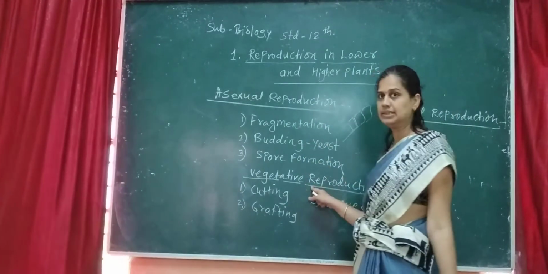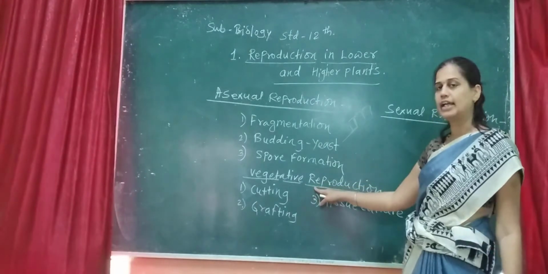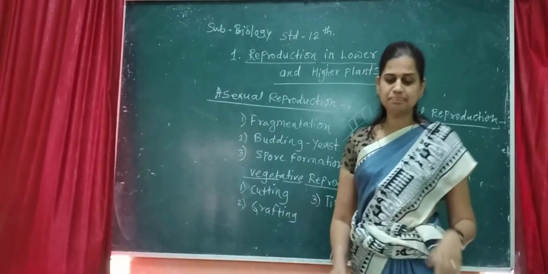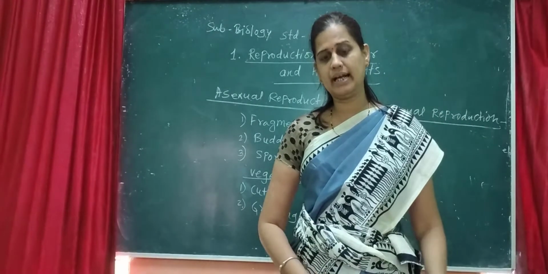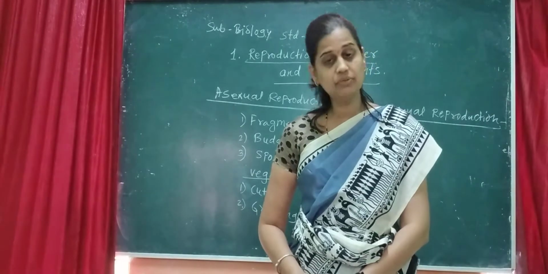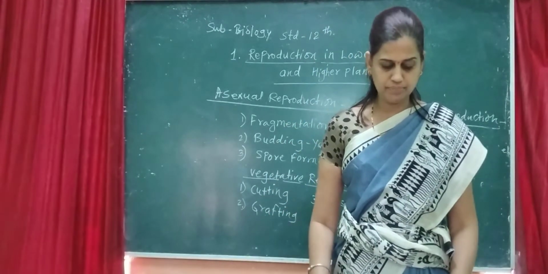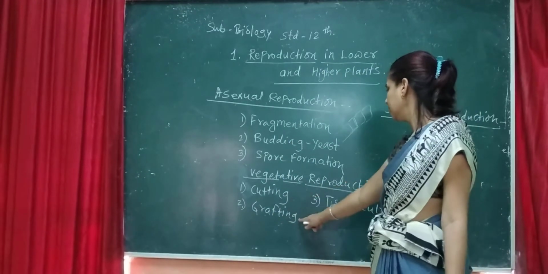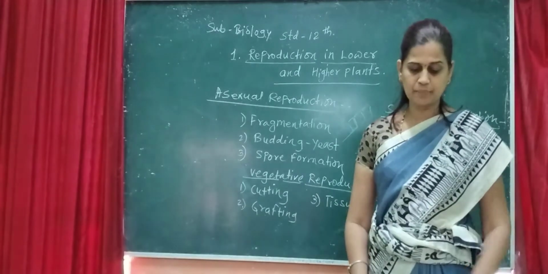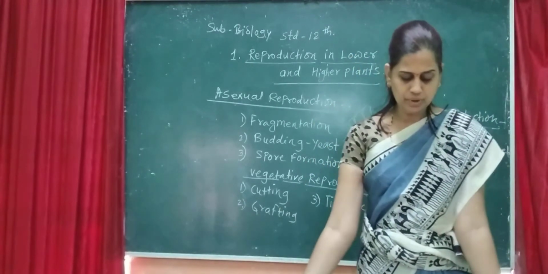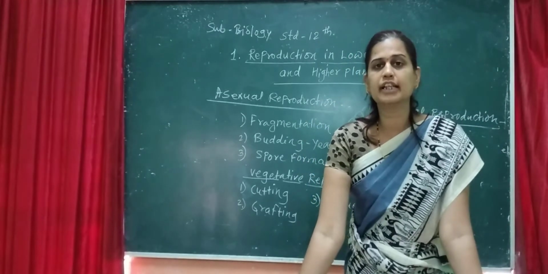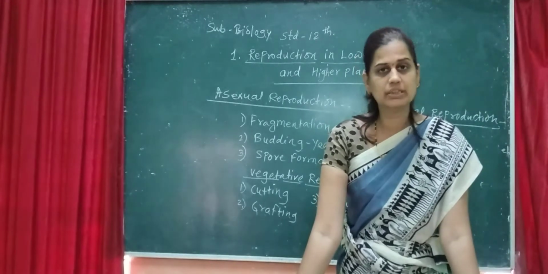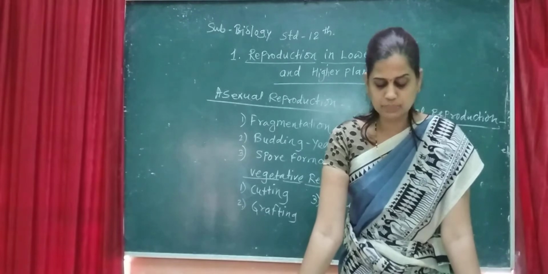In plants, there is another method called vegetative reproduction. In vegetative reproduction, a part of the plant develops into a new plant, and many processes are involved: cutting, grafting and tissue culture. In vegetative reproduction, cutting means cutting small parts of root, stems and leaves. They are small pieces of plants.